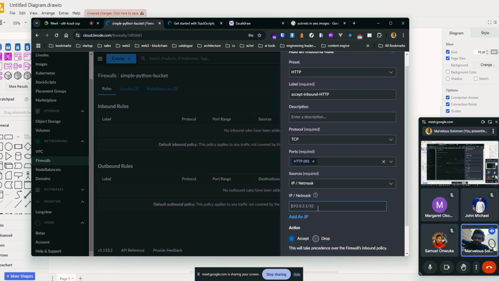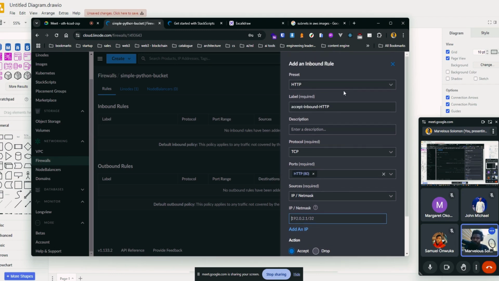You configure this and then you select that, you put in that particular IP. So if you have your Linode tied to this firewall, if another person that is not configured here, another IP, tries to access that machine, it wouldn't work, right? It blocks it. But if it's yours with that IP, then it works, right? So that is how you basically begin to secure your instances.